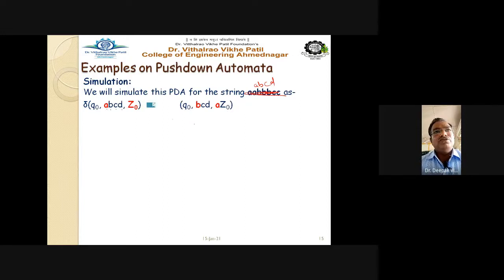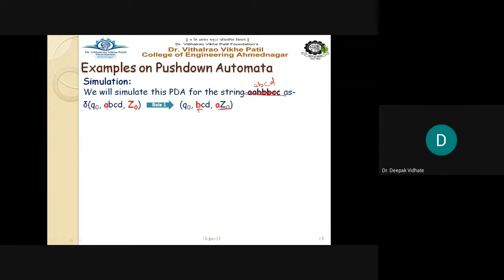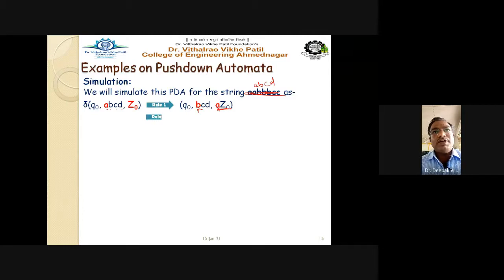Rule number 1 we have to follow. If we find A here, we have to push A inside the stack, so it becomes A, Z0. Next we find B as input, and the top of the stack is now A, so we have to pop that A after reading the B. So our string remains only CD, and the character read is C, and the top of the stack is Z0.